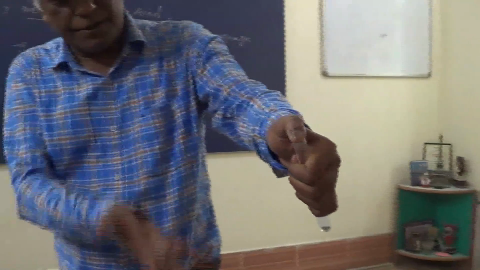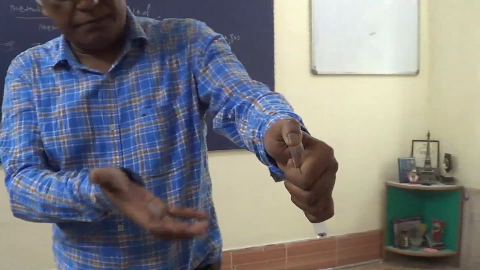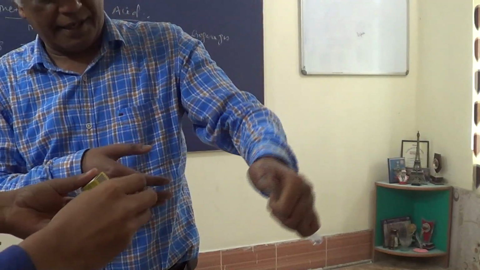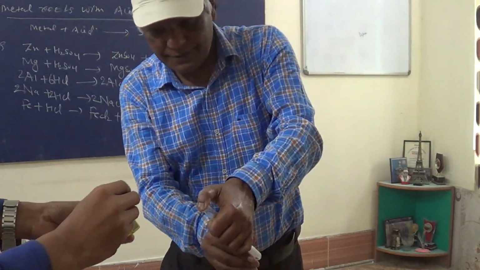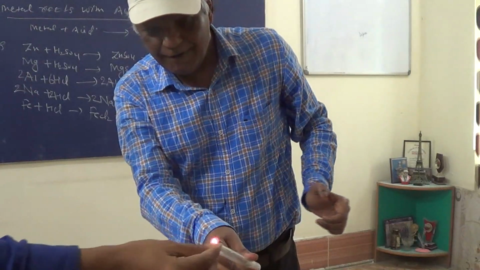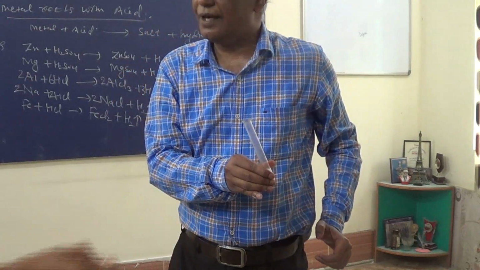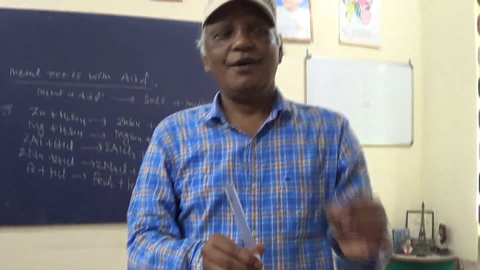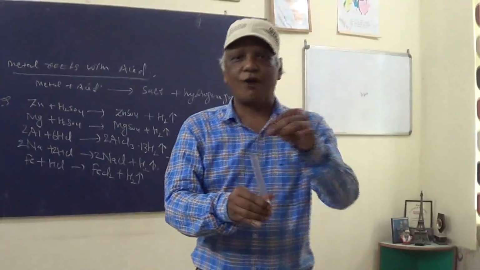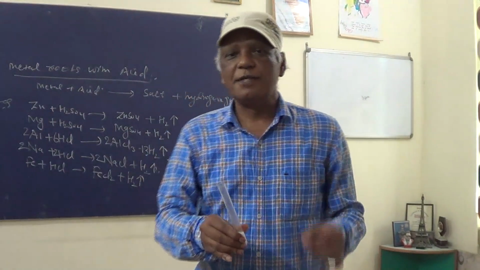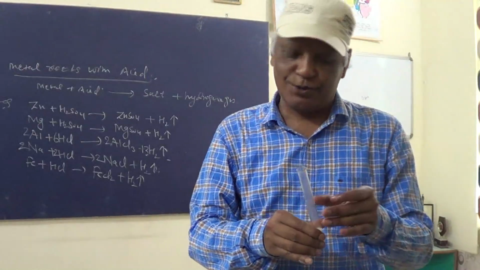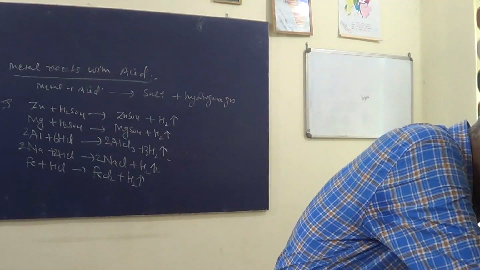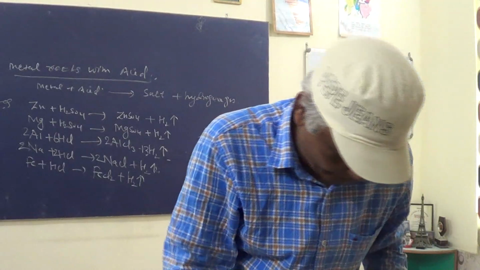Now the pressure of hydrogen gas moves upward. Now see, this is the pop sound. This is the test of hydrogen gas. When a burning matchstick is taken to the mouth of the test tube, it gives a pop sound. This pop sound indicates the presence of hydrogen gas. This is experiment number 3.